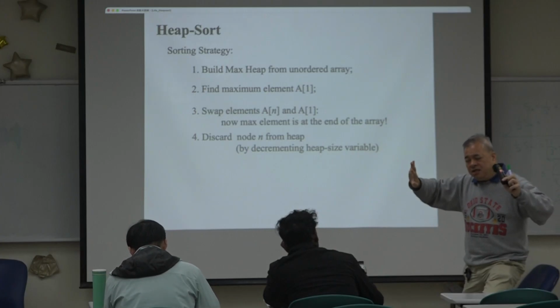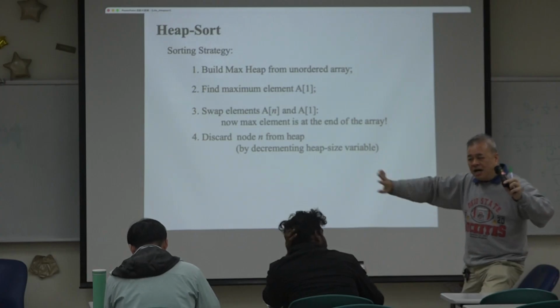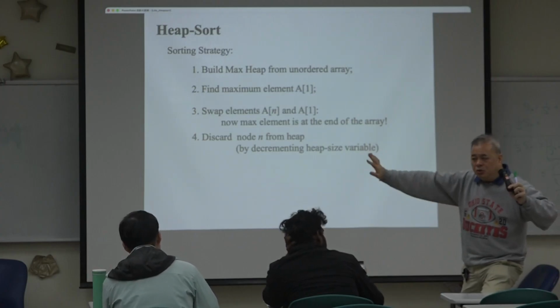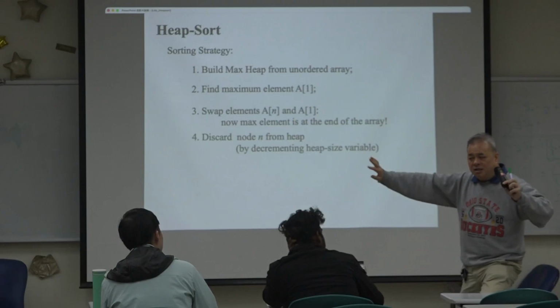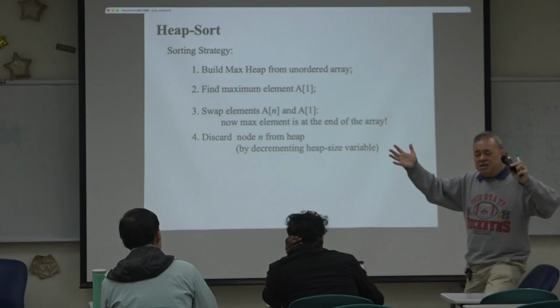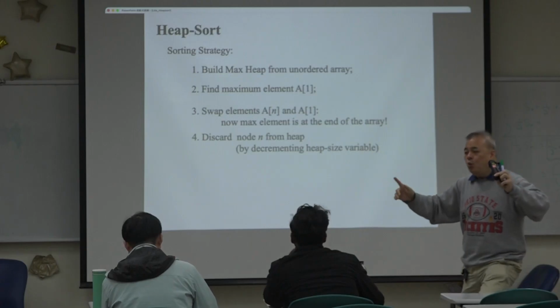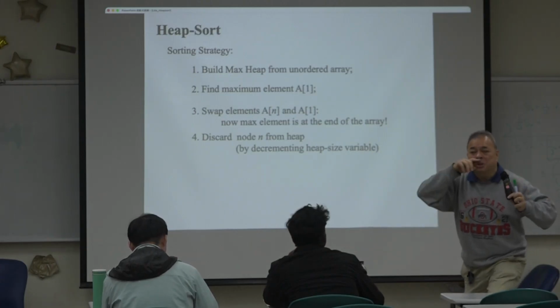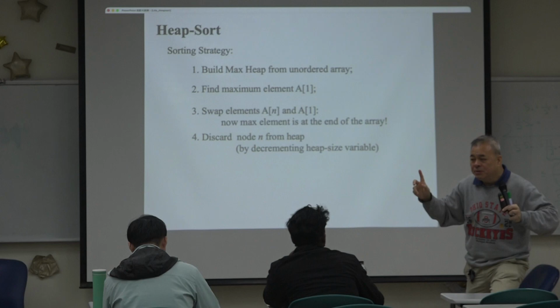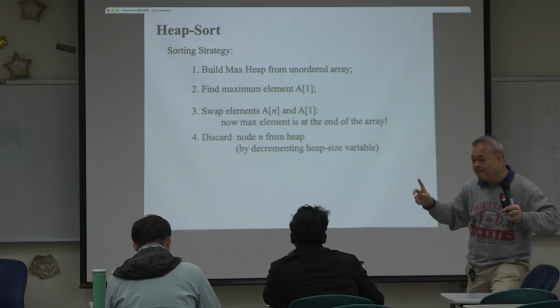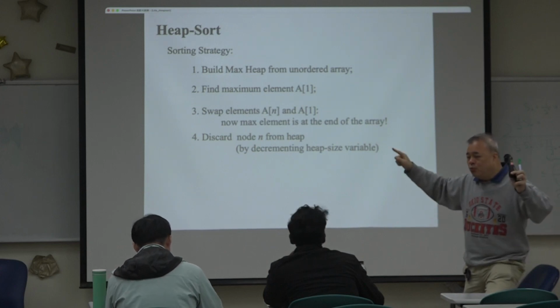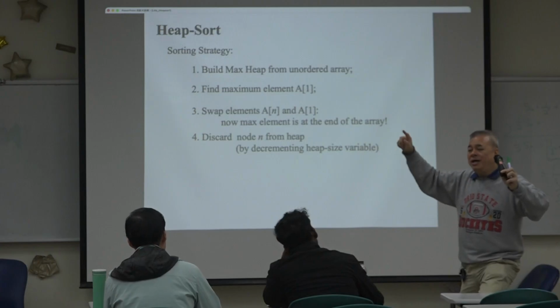The index n is done. You don't need to do anything for that. So from index 1 to index n minus 1, it is your heap. But one element violated the heap property, right? Which one is that? You just swapped the largest element to the end, and